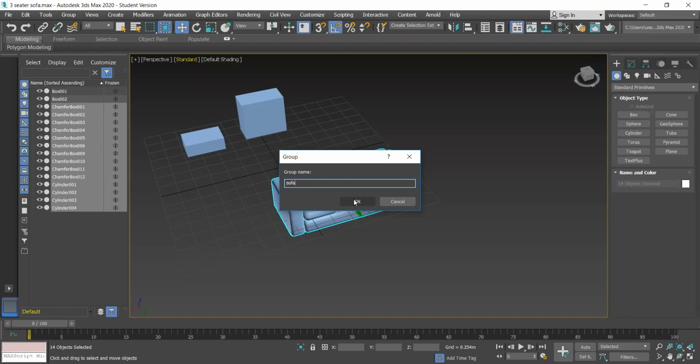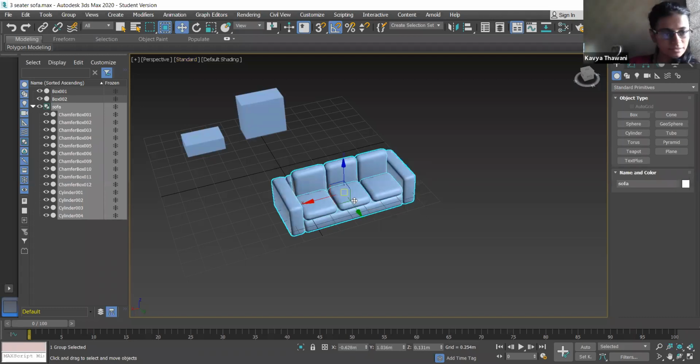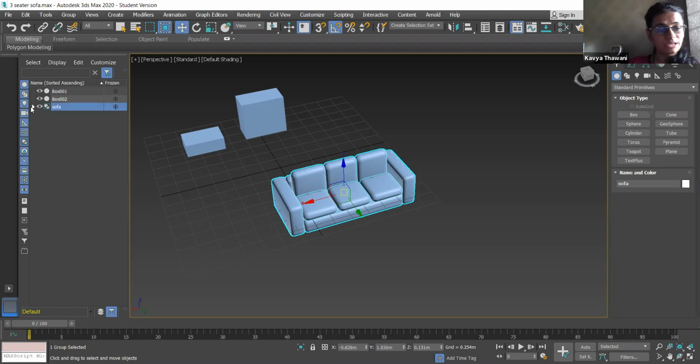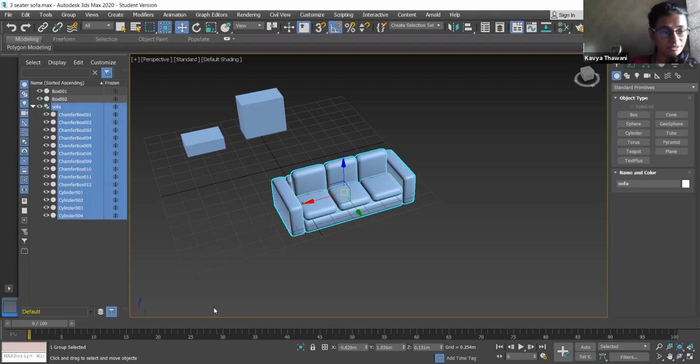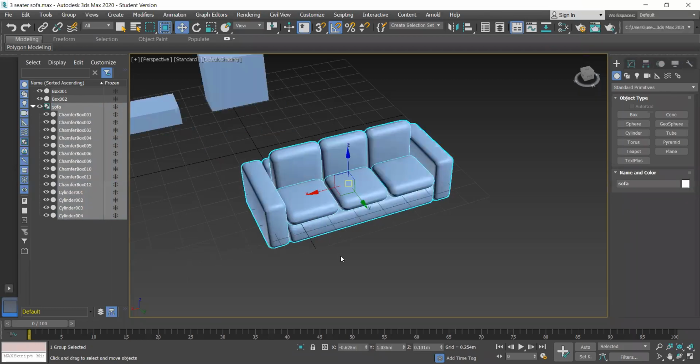Now you can see you got a hierarchy like sofa, and you can see the different objects in your group. Even if you are creating 10 groups, you will be able to see the group names and the hierarchy, like which objects have been used in each. So this is the grouping option.